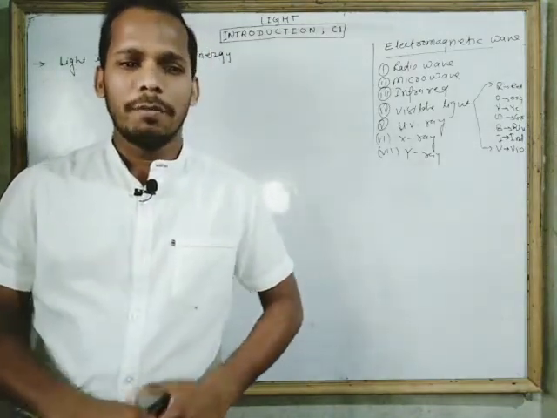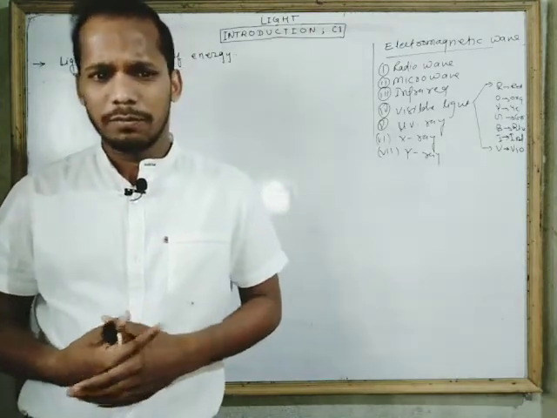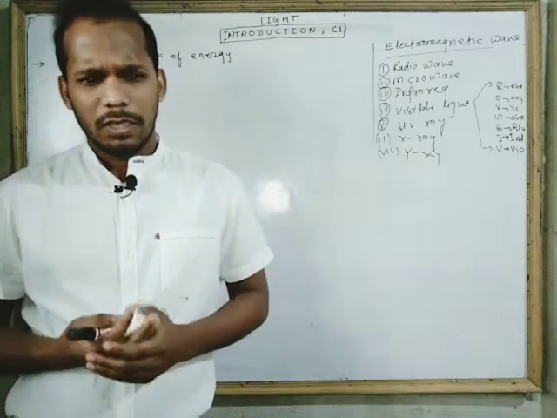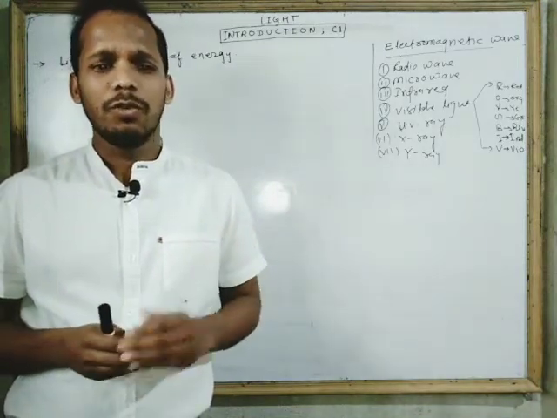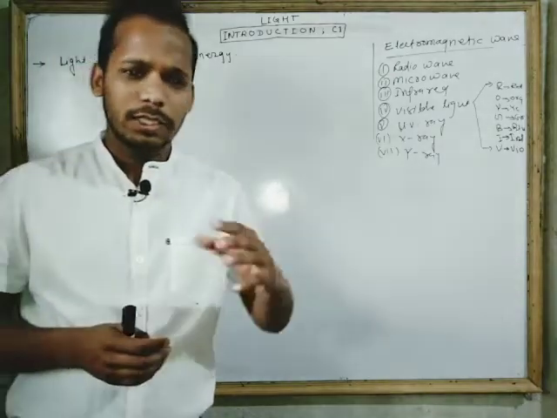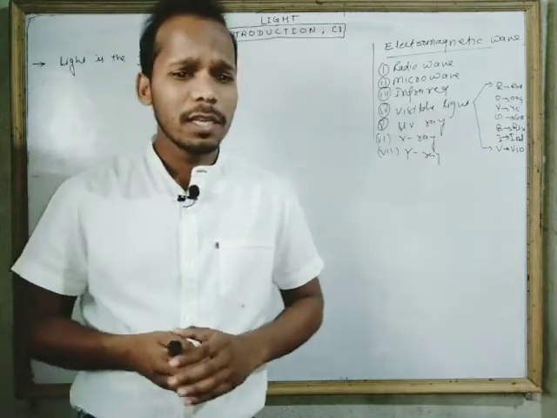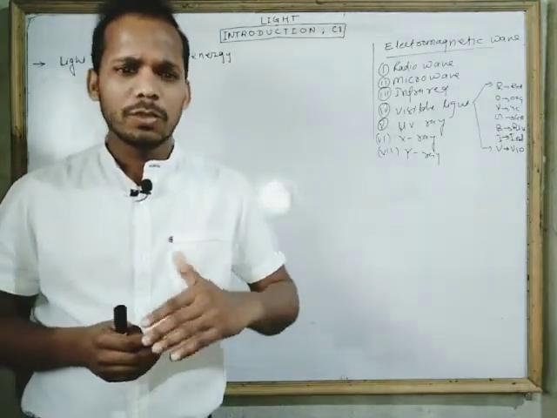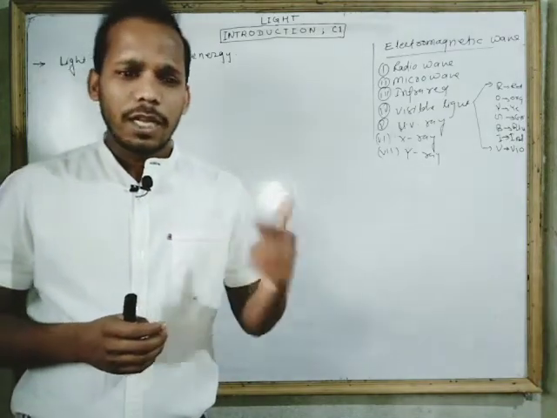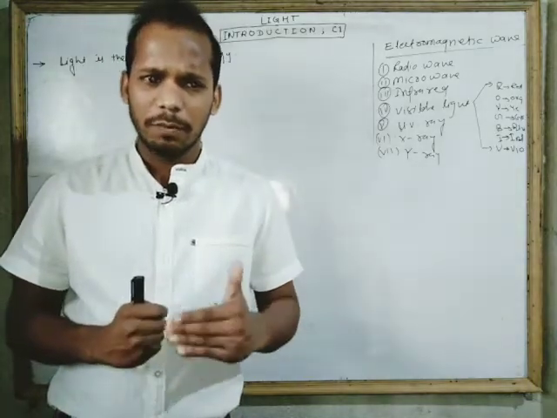You can produce light by burning fuels like coal, petroleum, firewood, etc. Whenever you burn any fuel, you are converting the energy inside the wood or the petrol into light energy. Similarly, if you are using electricity to get light, you are using electrical energy and it is converted into light energy. So we can say that light is a form of energy.